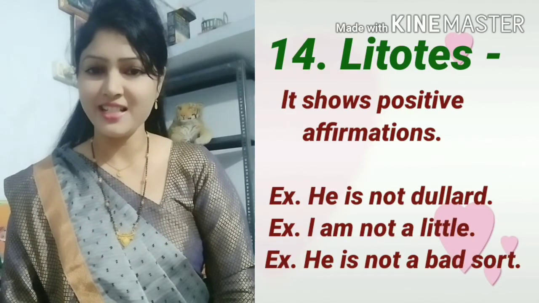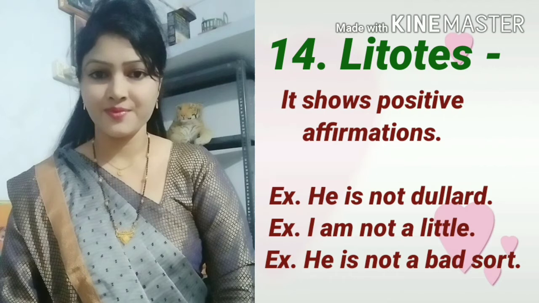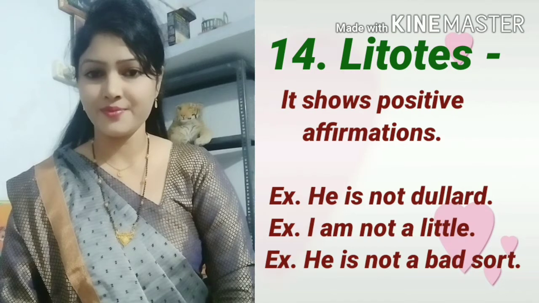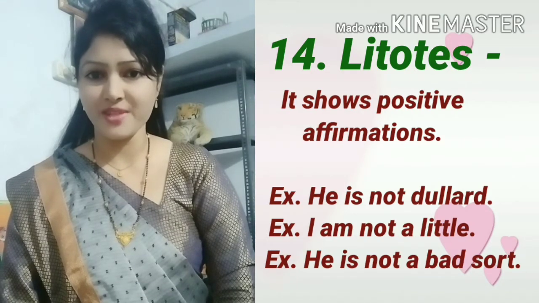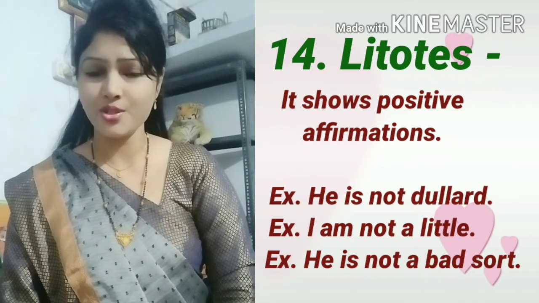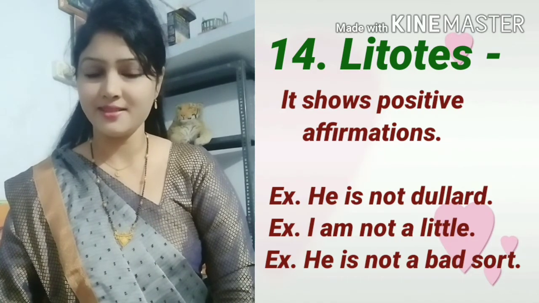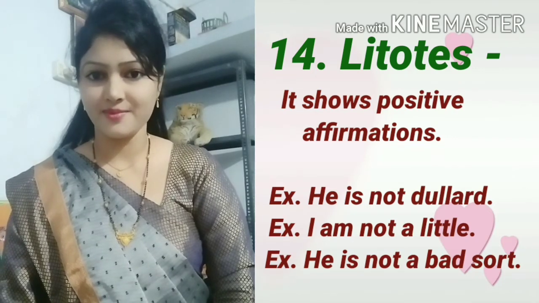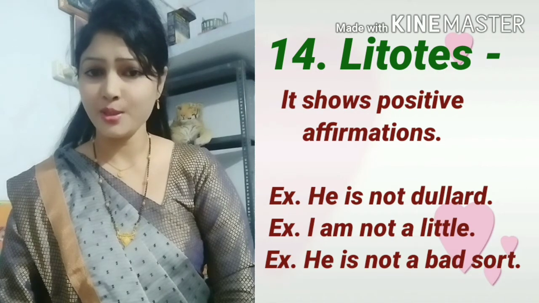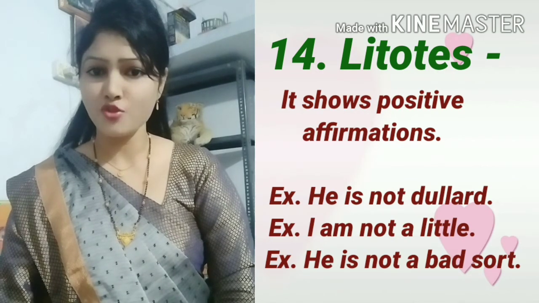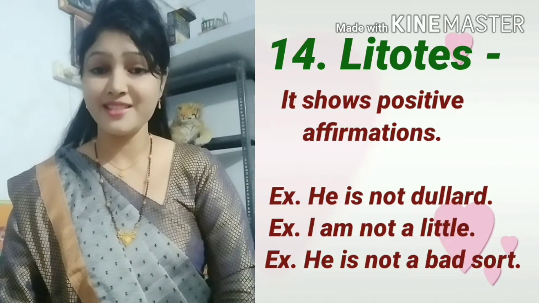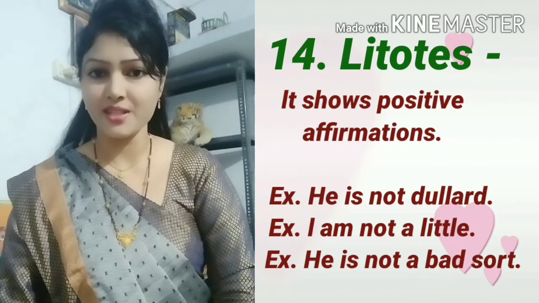Next figure of speech, litotes. It shows positive affirmation. Example of litotes: he is no dullard. Here I am showing positive affirmation. He is not a dullard. I am not little. Here I am showing positive affirmation. He is not a bad sort. Look at this example, I am showing positive affirmation here. This is the litotes figure of speech.